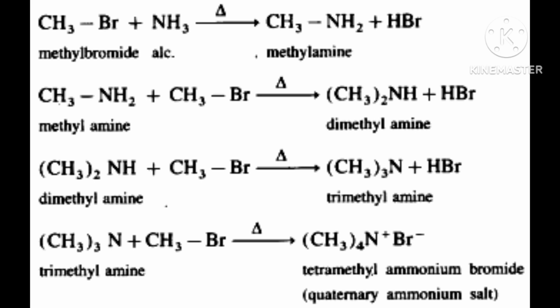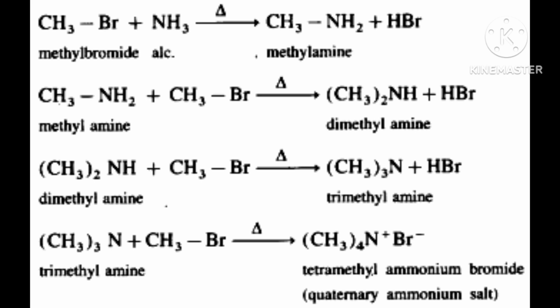That's why it became R2, and 2R joined with N. Till now one H is there. Now this is called secondary. From a primary amine you got a secondary amine.